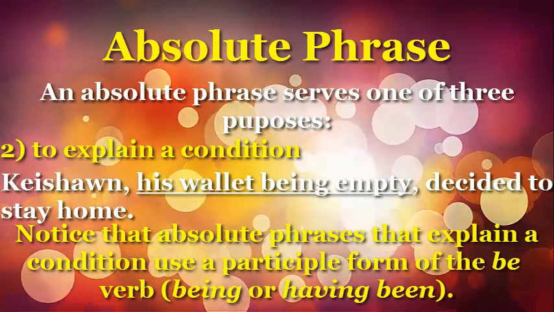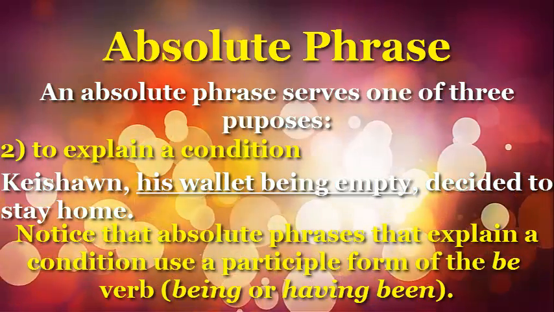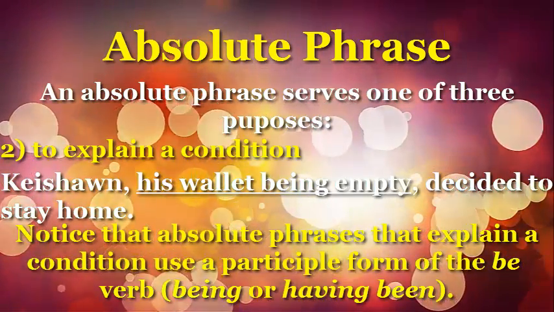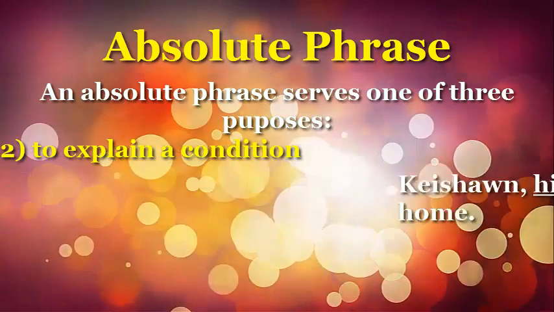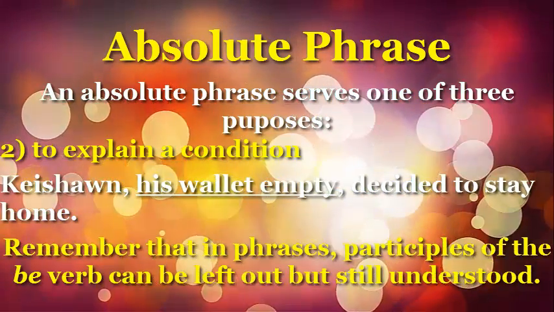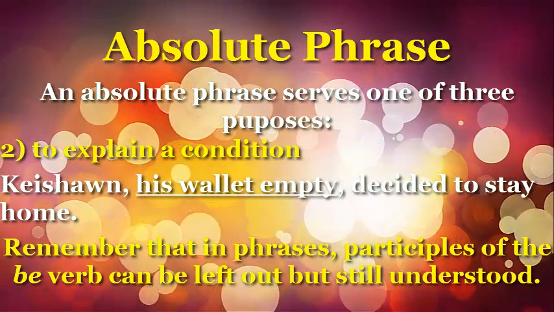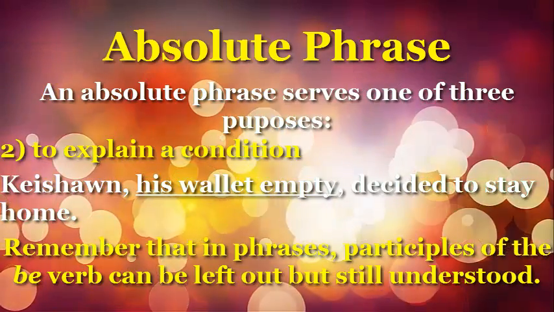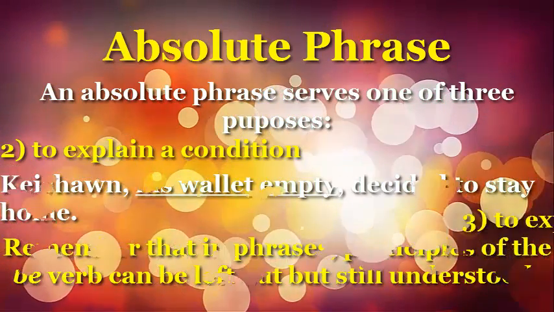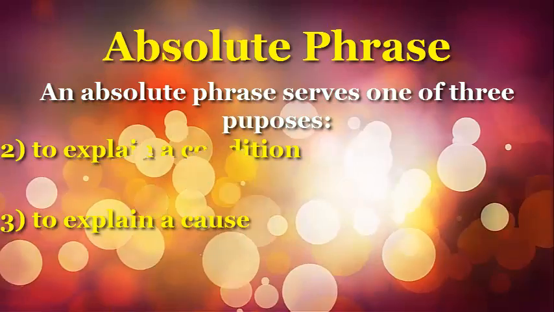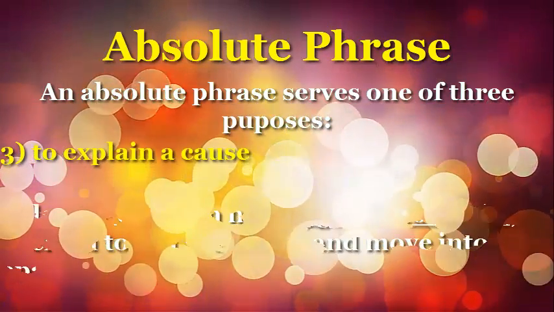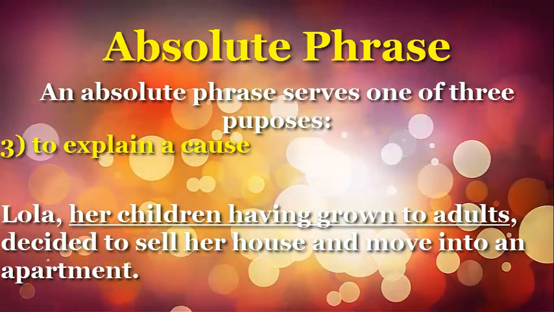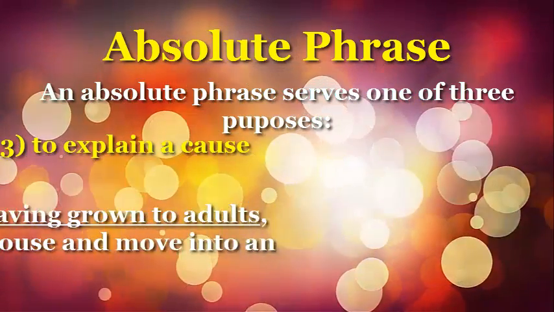Notice that absolute phrases that explain a condition use a participle form of the be verb, being or having been. Remember that in phrases, participles of the be verb can be left out but still understood. Kishan, his wallet empty, decided to stay home. To explain a cause. Lola, her children having grown to adults, decided to sell her house and move into an apartment.